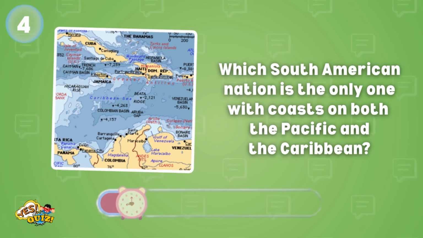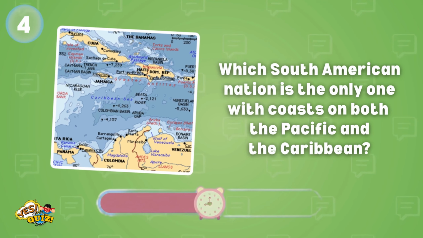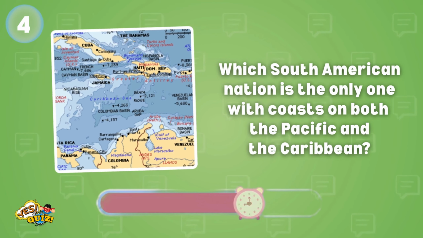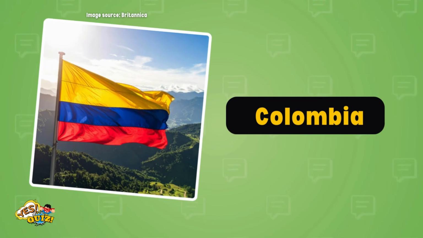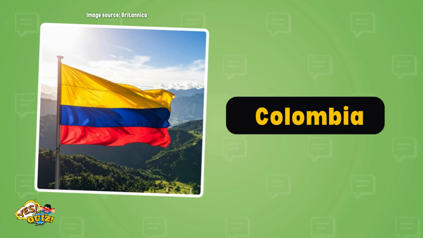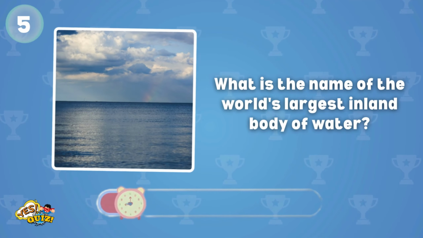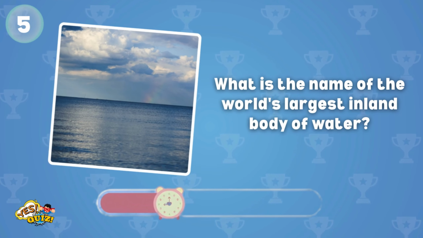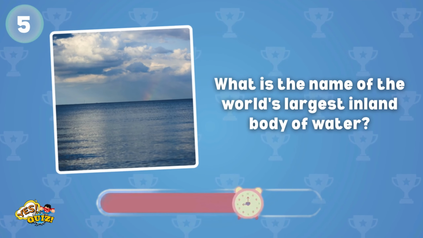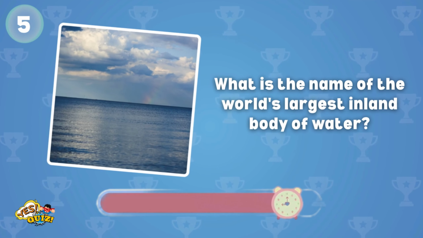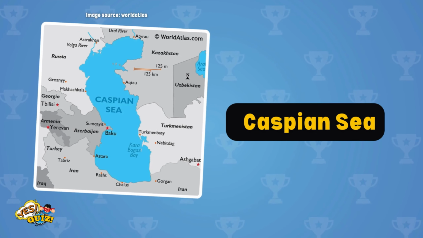Which South American nation is the only one with coasts on both the Pacific and the Caribbean? Ooh, it's Colombia. What is the name of the world's largest inland body of water? That's right, it's Caspian Sea.